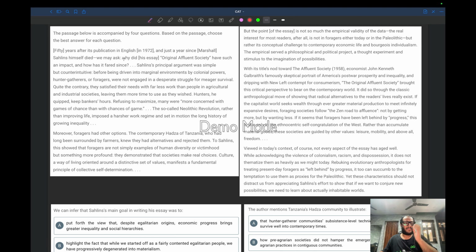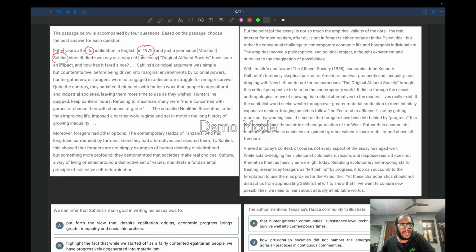So the passage below is accompanied by 4 questions based on which you have to choose the best answer for each question. So 50 years after its publication, now whose publication we don't know, maybe some book because books are published. 50 years after its publication in English in 1972, and just a year since Marshall Sahlins himself died.